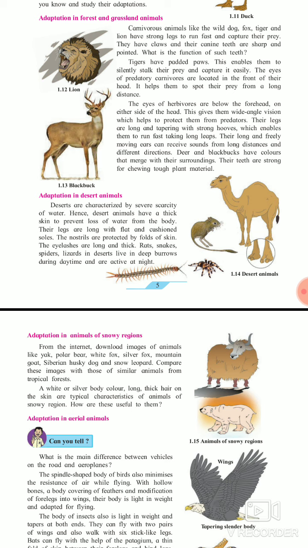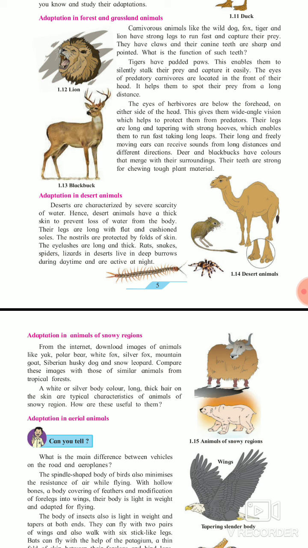Okay, so deserts are characterized by a severe scarcity of water. Scarcity means lessness. Hence desert animals have a thick skin to prevent loss of water from the body. As we know, water is very important, which is the main resource of our body. But in desert region there is a less amount of water available. So the desert animals have a thick skin to prevent a loss of water.